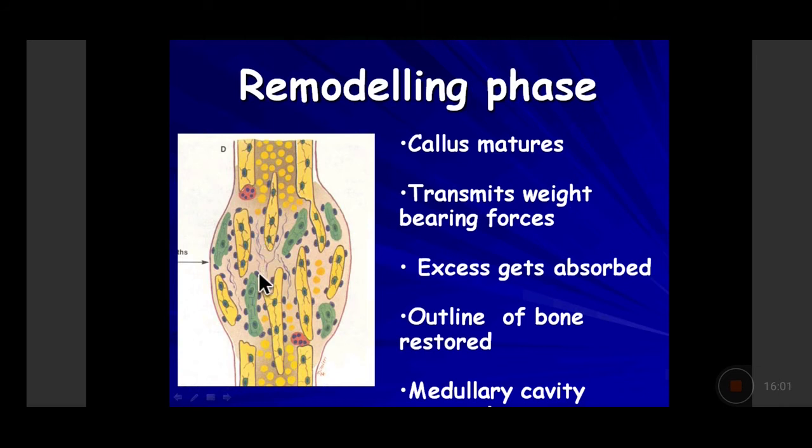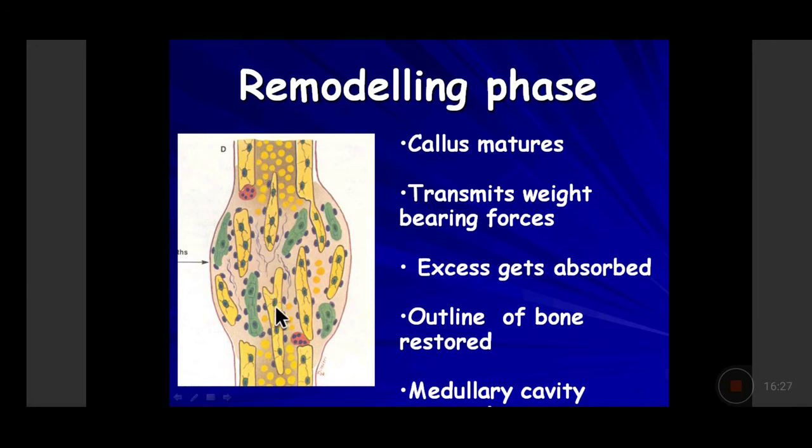So after a period of 3 to 4 weeks, the orthopedic surgeon tells you, okay, now you can start walking. Your leg has fractured, but after 3 to 4 weeks, you are allowed to walk, but do not bear much weight. Because if you bear much weight, this callus is still not strong enough to carry your whole weight. So you cannot bear the entire weight on it.